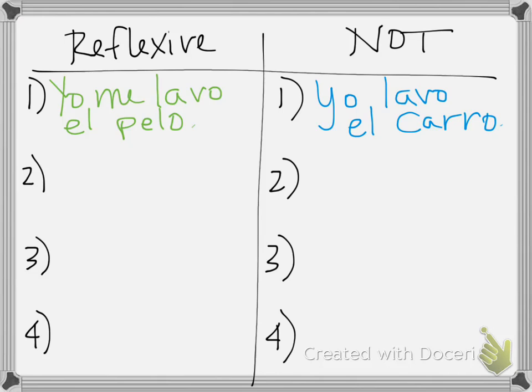We'll get more into detail about reflexive verbs versus not reflexive verbs, but I do want to show some examples so you get a feeling for why these are used, okay? So on the left side, we're going to do some examples of reflexive verb usage, and then using the same verbs but not reflexive. So on the left, you can see here we have yo me lavo el pelo, I wash my hair, something that you do to yourself. Número uno on the other side, not reflexive. Yo lavo el carro, you're washing the car, that's not something you're doing to yourself. So it's not reflexive.